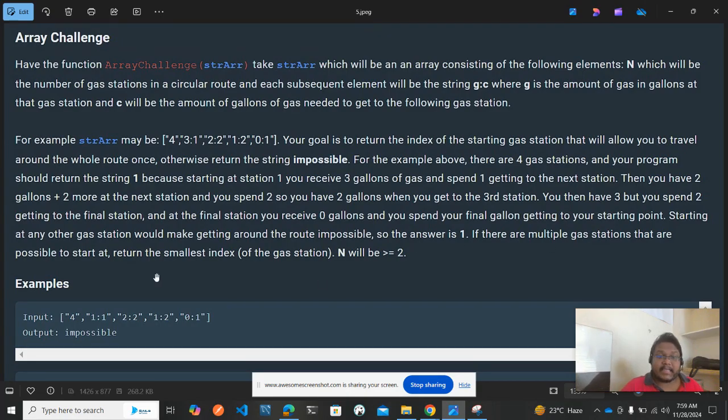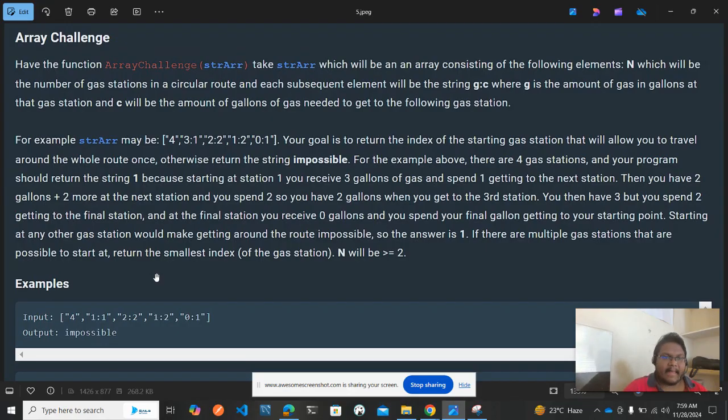Starting at any other gas station would make getting around the route impossible. Just understand this: starting at any other gas station would make getting around the route impossible. So the answer is 1. If there are multiple gas stations that are possible to start at, return the smallest index of gas station. N will be greater than or equal to 2.